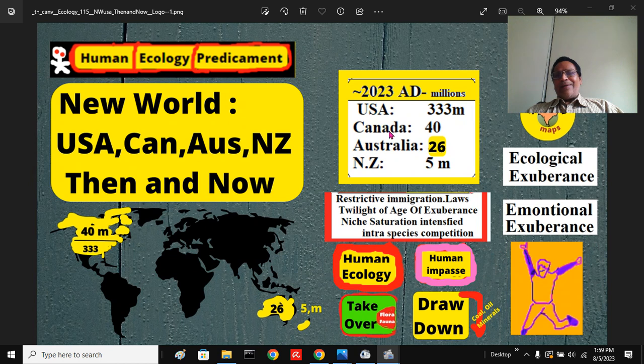Now, United States, Canada, Australia, these are the populations, rough approximations. As of 2023, 333 million people live in the USA. Planet Earth in 2023 has 8,000 million people, among which China and India, you can put 3 billion.